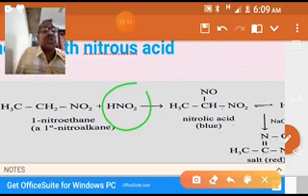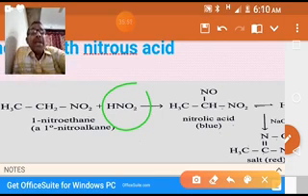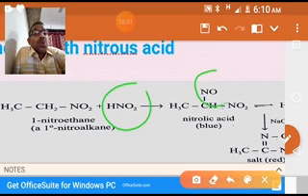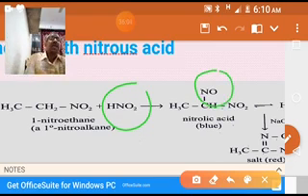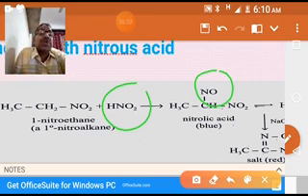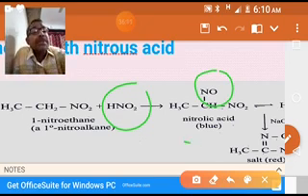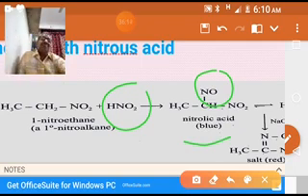Why? First, primary nitrohydrocarbons, when they react with nitrous acid, give a nitroso compound. The NO group is nitroso. So nitroso substituted nitroalkanes exhibit blue color.